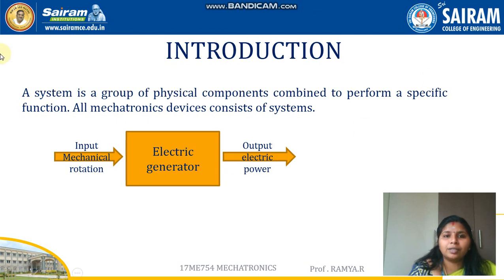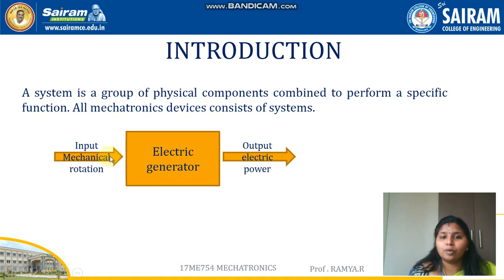Here I have taken an electric generator as an example, where the mechanical rotation is given as an input, and the electric generator rotates, does some process, and the output we are achieving is the electric power. So this is the output. So this is the system.